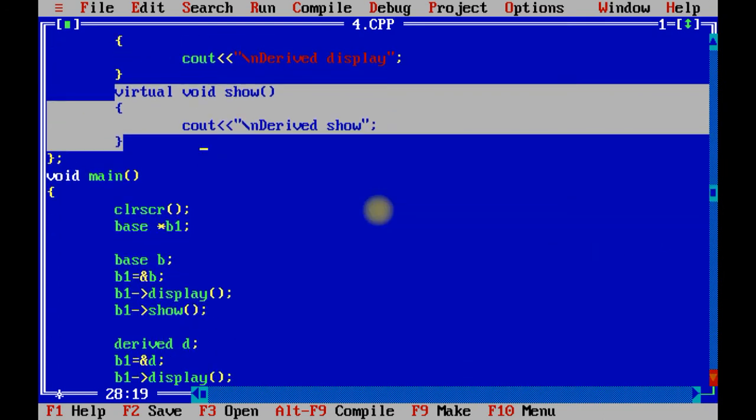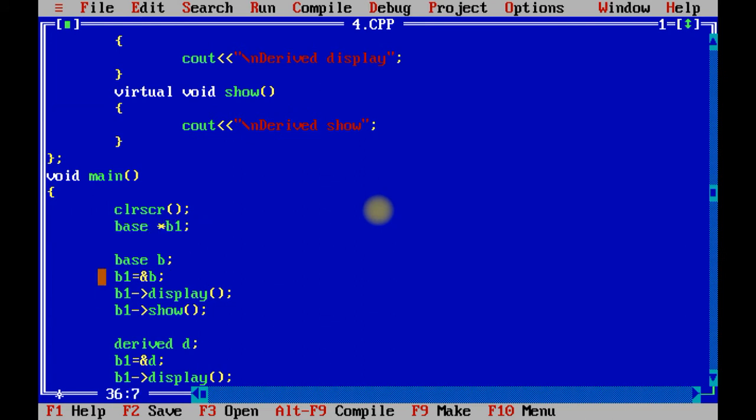Now I am going to repeat this particular concept once again. If you have a base class as well as a derived class and you have display and show methods in both the classes, that means you have used the concept of overriding. At that time it is possible that when you create a pointer object of the base class and you give the reference of base the first time, and the reference of derived the second time, right?